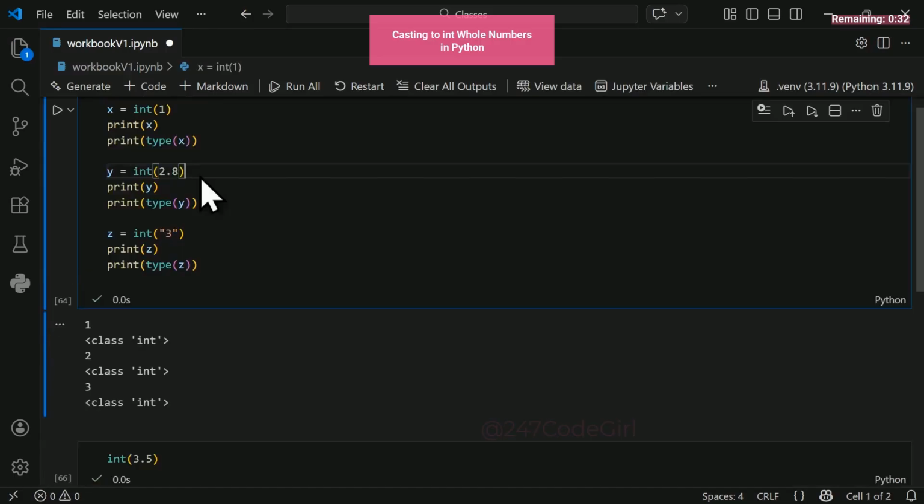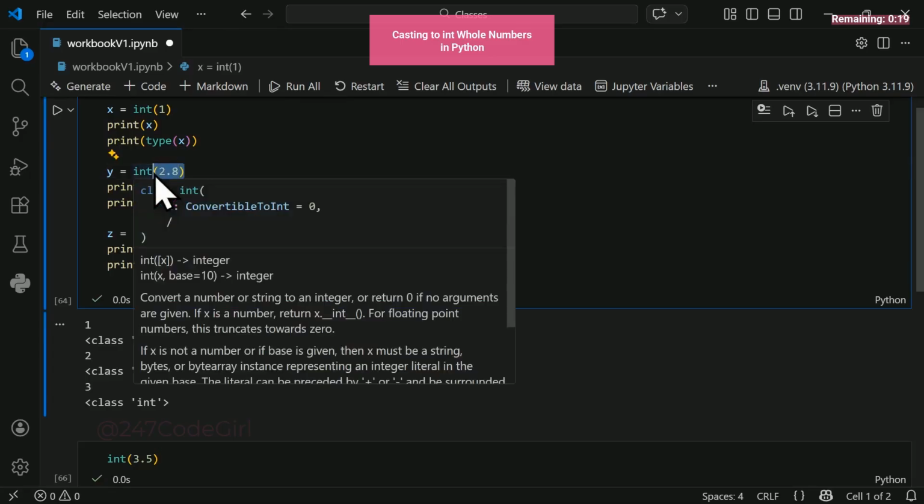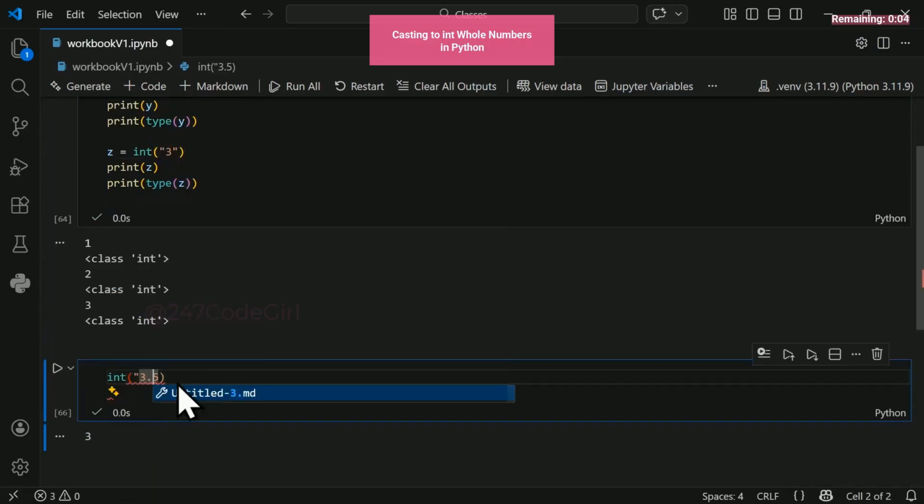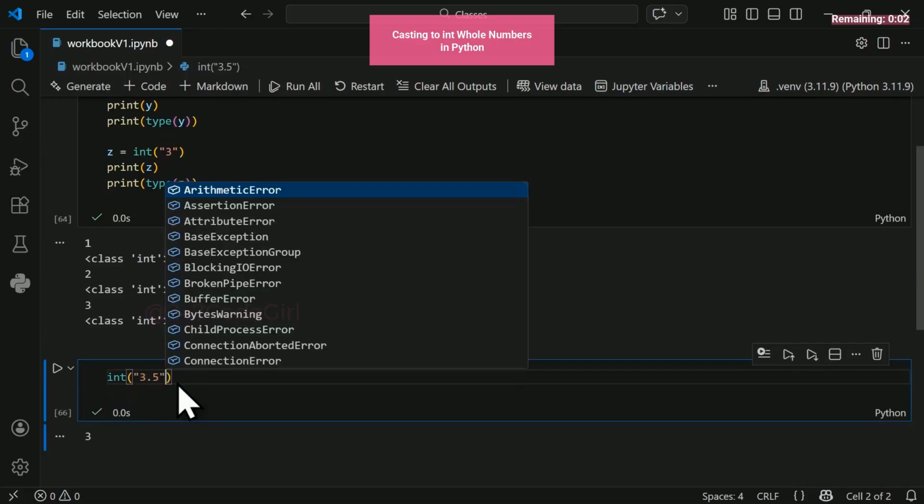Calling int wraps the original value into the integer type. If you give it a float like 2.8, Python drops the fraction part. It doesn't round the number. It actually truncates it, cuts it off with a scissor. When you pass a string, Python parses the string and only succeeds if it is strictly digits for whole numbers. If there's a dot in the string like this, Python will complain and show an error.